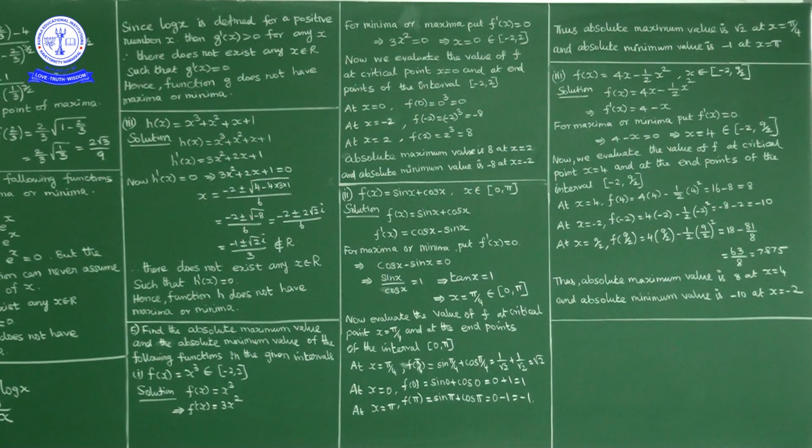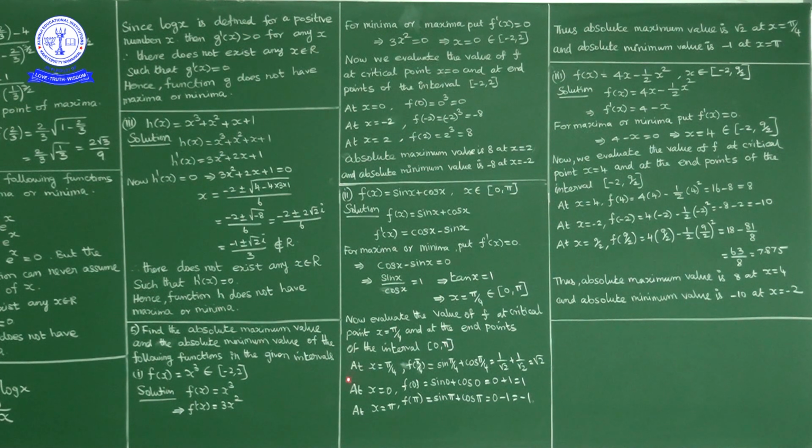Now what is the critical point here? x equal to pi by 4 is the critical point. Now we will find the function value at x equal to 0, x equal to pi by 4 and x equal to pi. Among these function values, whichever is the minimum, that is the minimum value of the function, and whichever is the maximum, that is the maximum value of the function. So we will calculate f of 0, f of pi by 4, and f of pi.